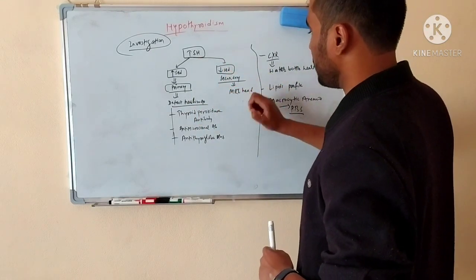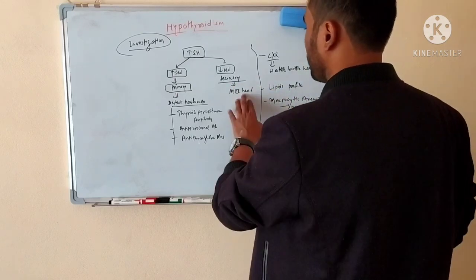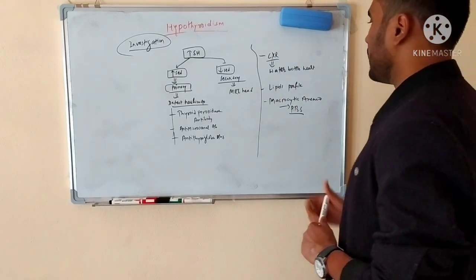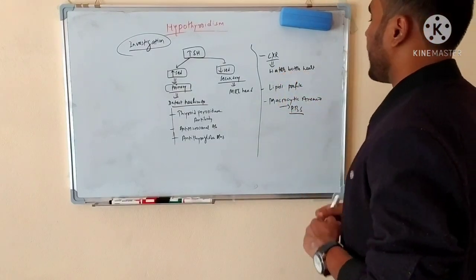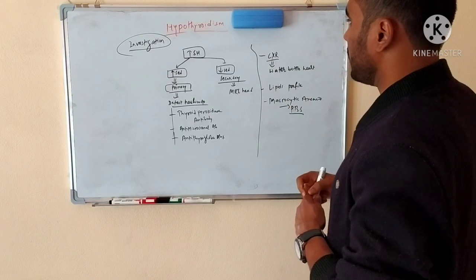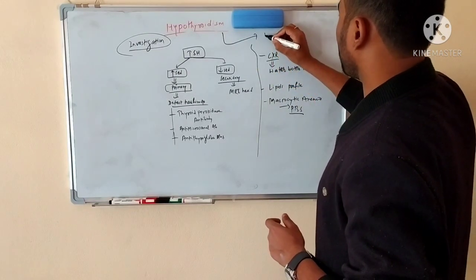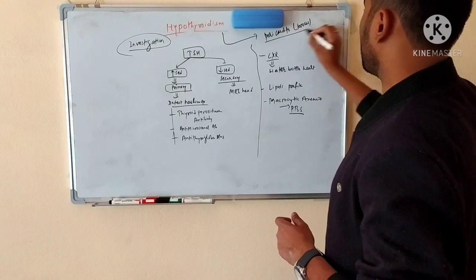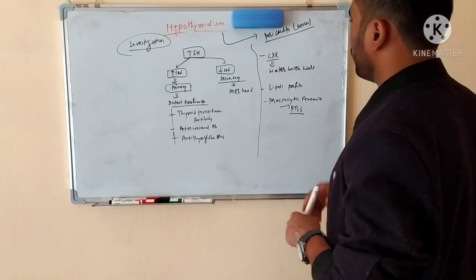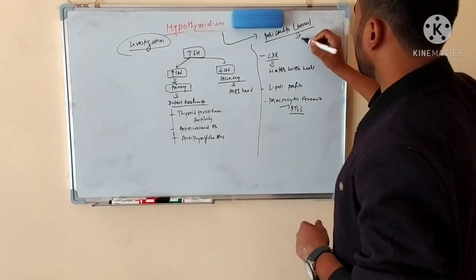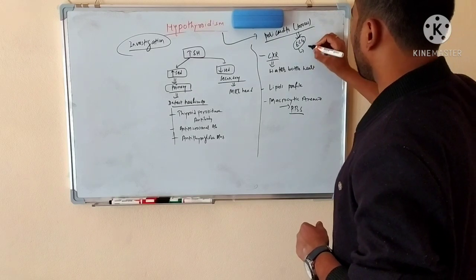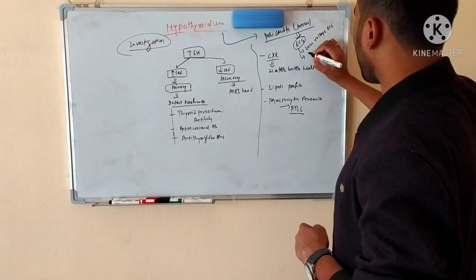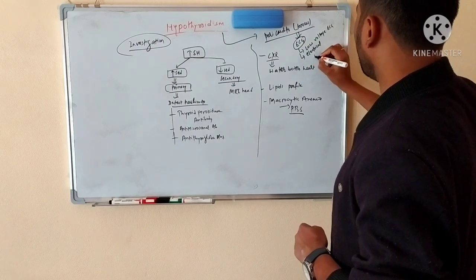For secondary hypothyroidism, MRI head should be done to see what kind of problem is in the pituitary gland. And in the chest X-ray you can find the water bottle heart. Actually, in hypothyroidism there will be pericarditis, especially serous pericarditis. So the heart will have serous pericarditis, and due to the serous pericarditis, in the ECG you will find low voltage ECG, and there will be electrical alternans.